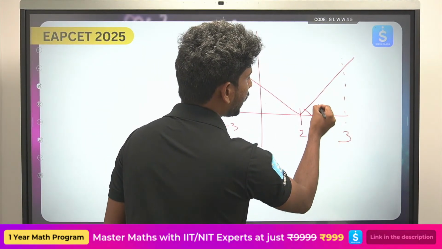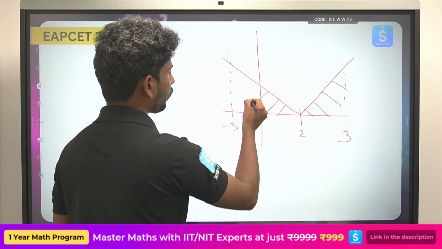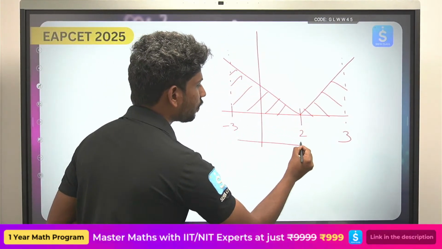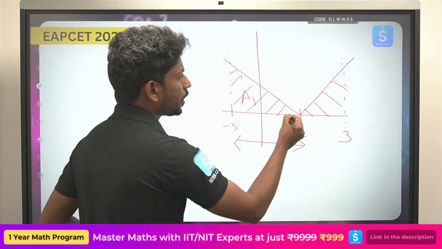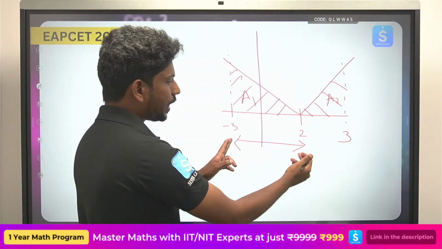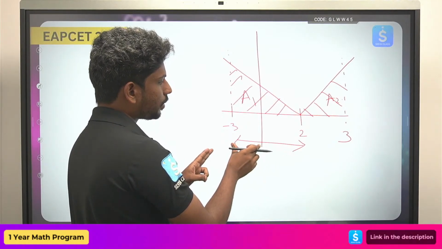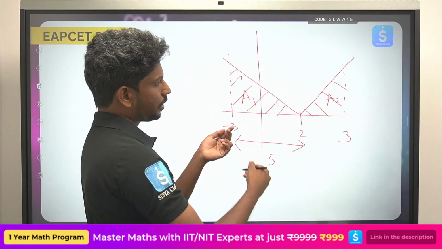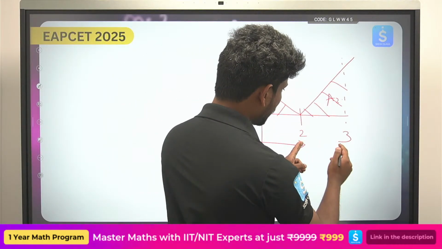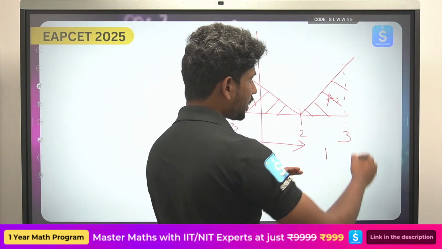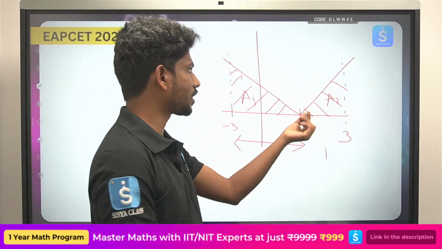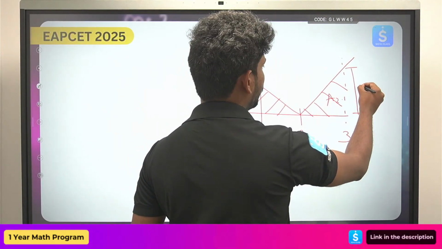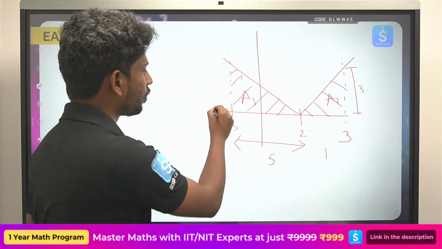It is asking for the area of this. So what is the area here? If you try to see here, what is the base you have? You have two areas, A1 and A2. For A1, what is this length? This is nothing but 2 and this is nothing but 3, so this will become 5. And the height is how much? And here the length is how much? 1, and the height is at x equals to 3. So this will be like y equals mod x graph. So this length will be 3 itself, and this will also be equal to 3.